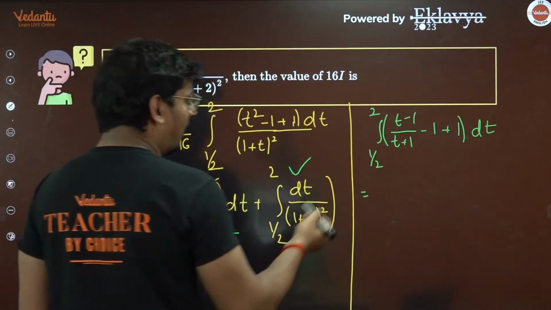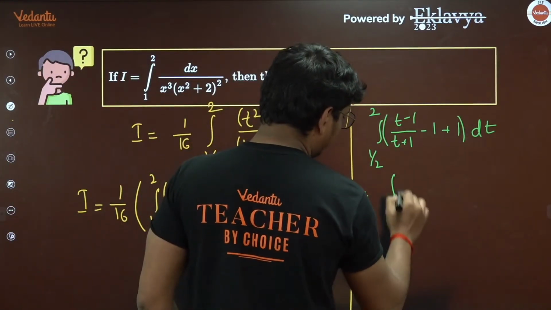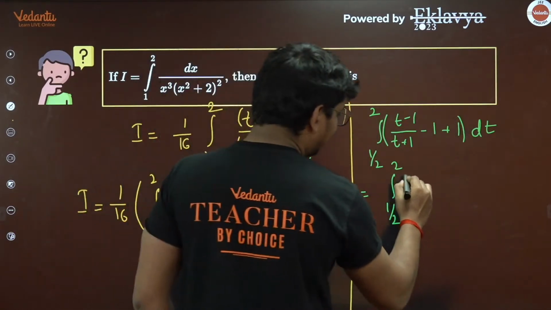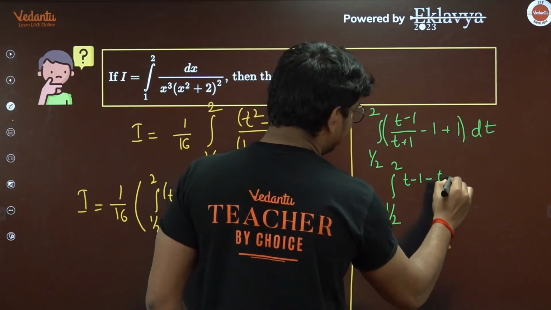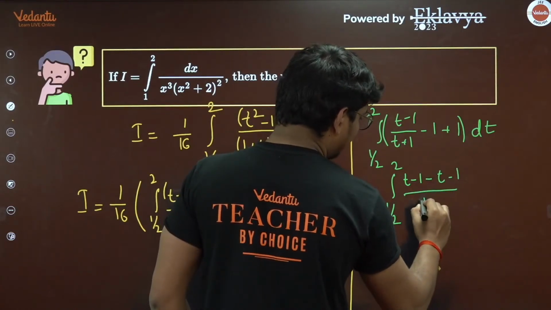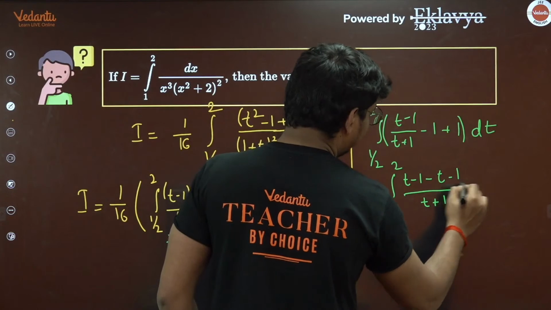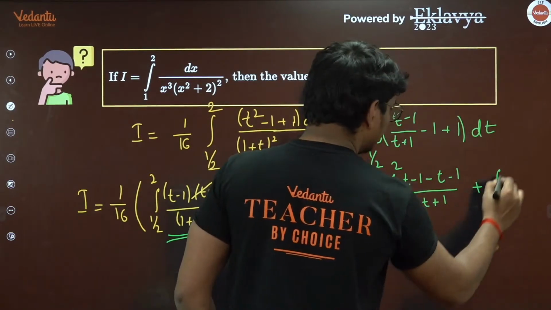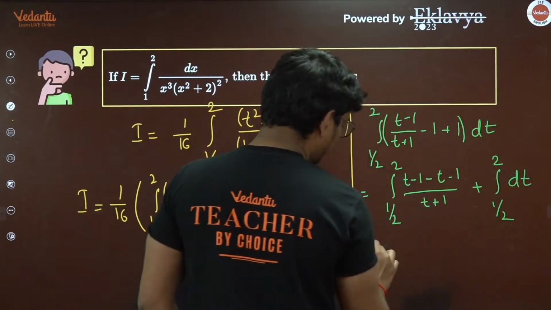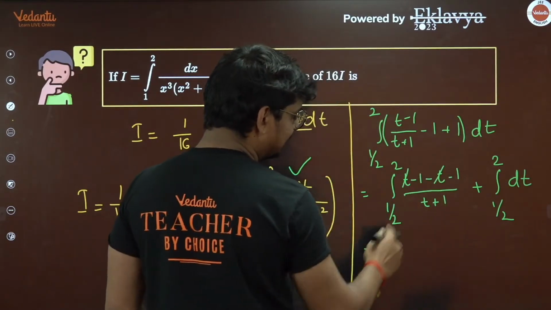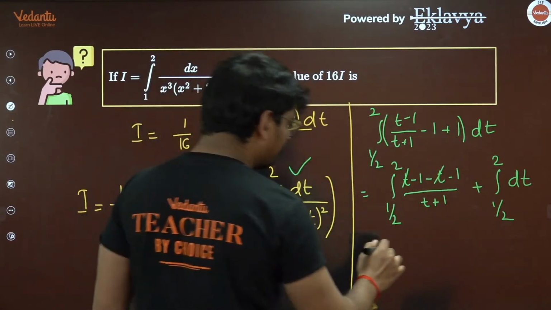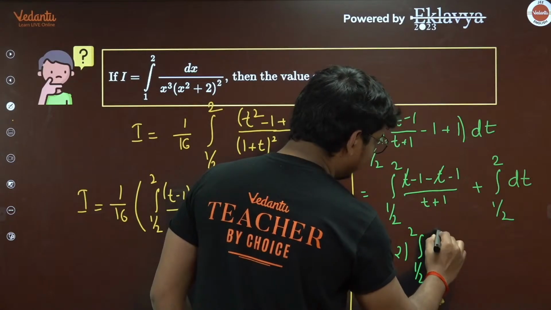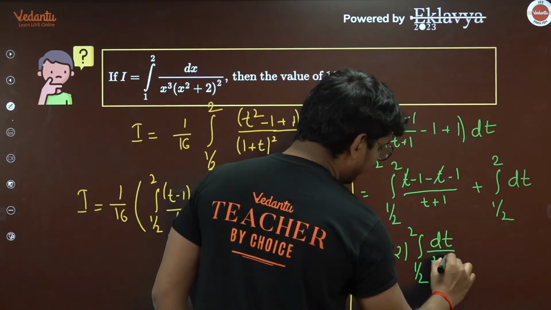Now, integration 1 by 2 to 2. Take these two terms, and if you take the LCM, I'll get (t minus 1 minus t minus 1) divided by (t plus 1), and then you have this term, which is plus integration 1 by 2 to 2 dt. Now you observe here, guys, this t and t is getting cancelled. I'll get minus 2 in the numerator. I can take minus 2 outside, and this is integration 1 by 2 to 2, dt divided by (t plus 1).